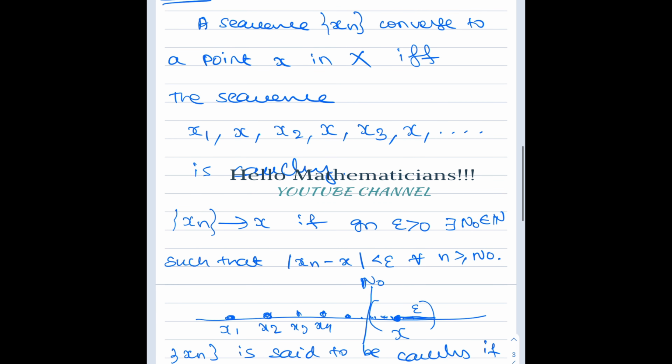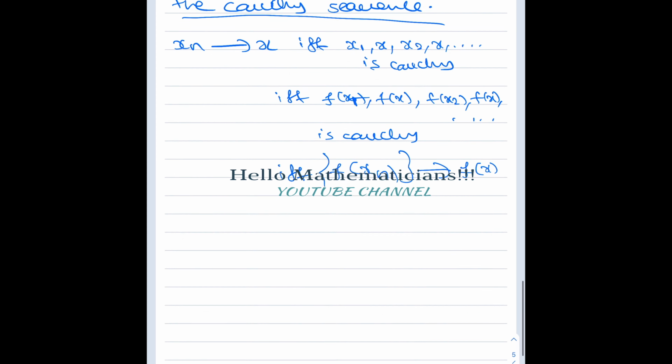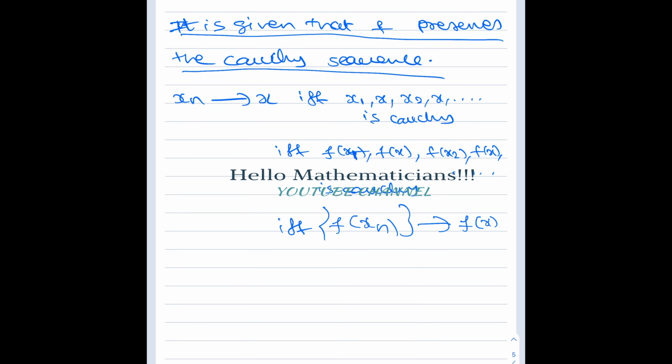So the sequence xn converges to x if and only if this alternate sequence is a Cauchy sequence. Here we are using the same result: f of x1, f of x, f of x2, f of x, etc. is Cauchy, therefore f of xn converges to f of x. Therefore f is continuous at x. Okay, so we have concluded that whenever a function preserves Cauchy sequences, the function has to be continuous.